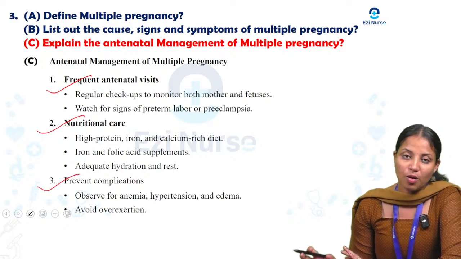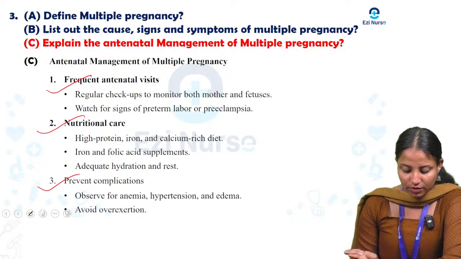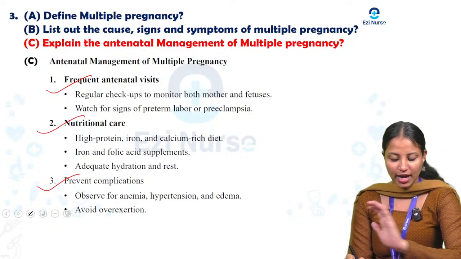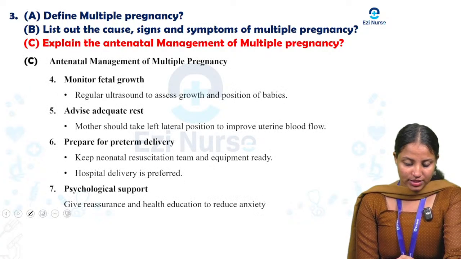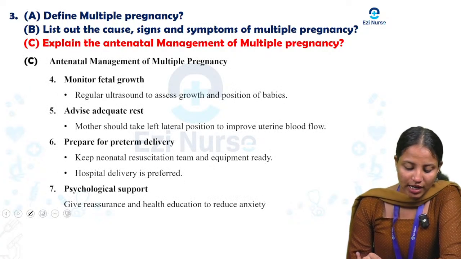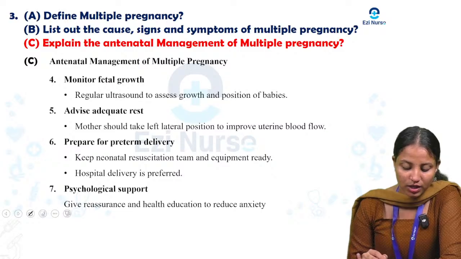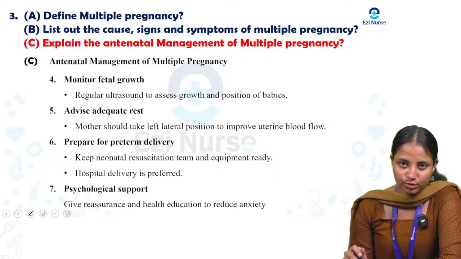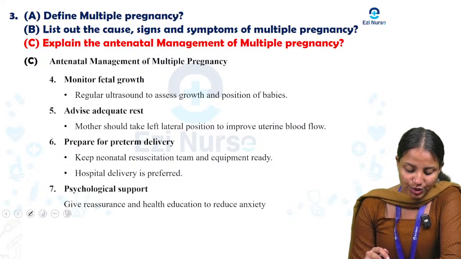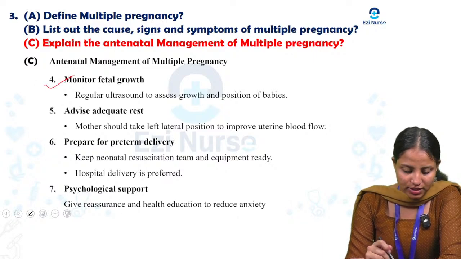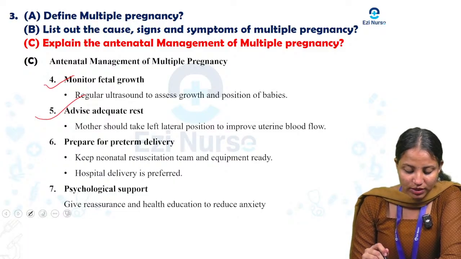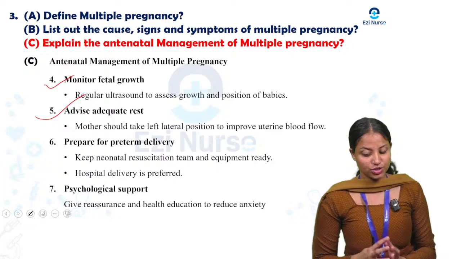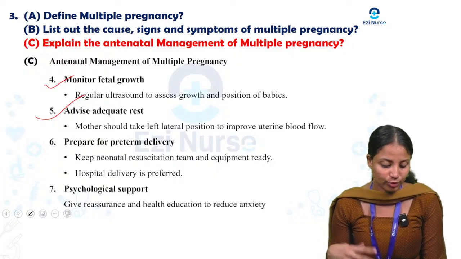Next, prevent complications. How will we prevent them? Observe for anemia, hypertension and edema. Avoid overexertion. Next one is monitor fetal growth, with regular ultrasound to assess growth and position of the babies. Second one is advise adequate rest. The mother should take the left lateral position to improve uterine blood flow.